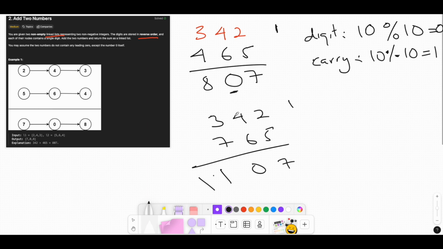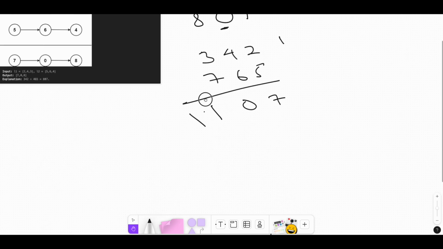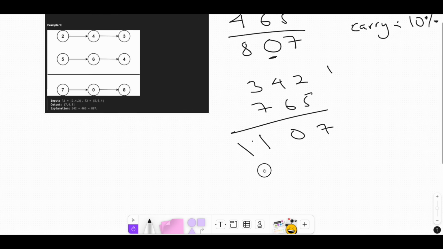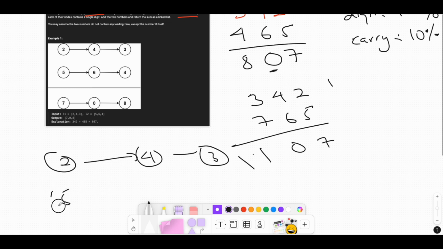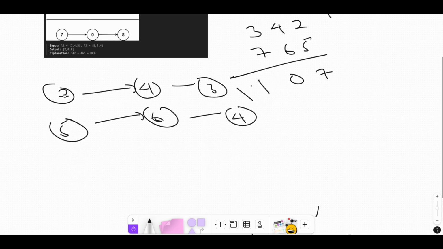Still I carry 1, which means the 1 has to be added at the end. For example: 2, 4, 3 and 5, 6, 4. Because it's a linked list, the values are added in order. 6 plus 6 is 0 because we're adding in base 10.